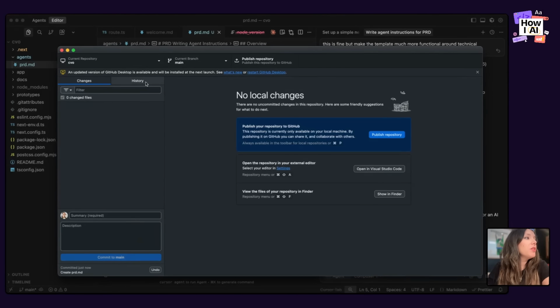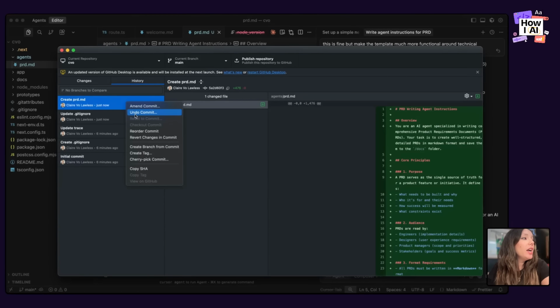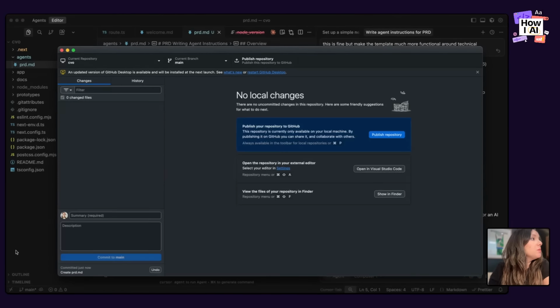Now, what's really nice about this is if I go in my history, I can actually undo the commit. I can amend the commit. I can do a bunch of stuff. And this just lets you check in step by step the changes you've made to your files.